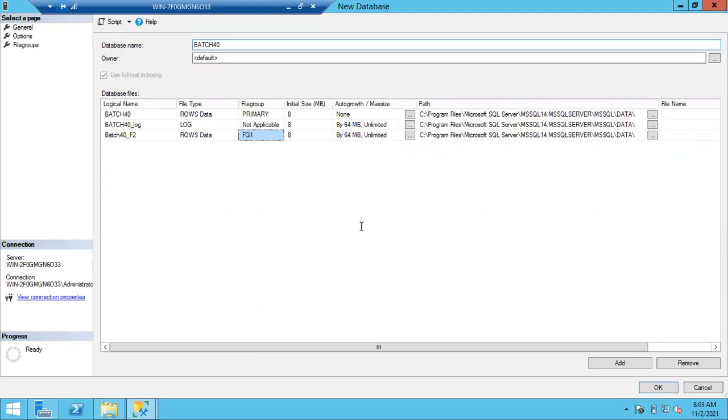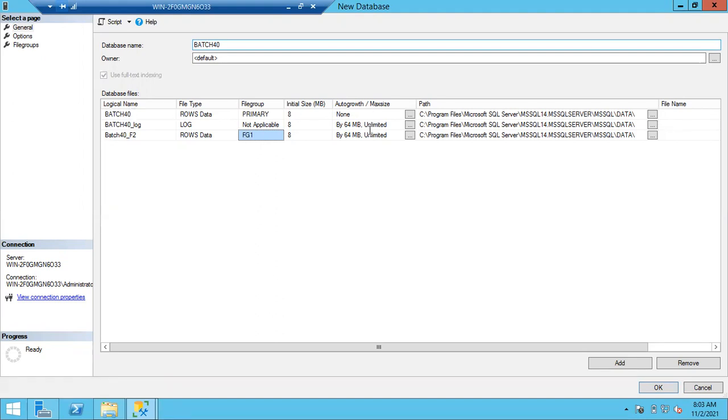Okay, then let's continue. This is how your auto growth will work. If I add a new file, I am going to disable the auto growth of this file. Usually the auto growth of the data file will be none, so that the new file is added in another drive.